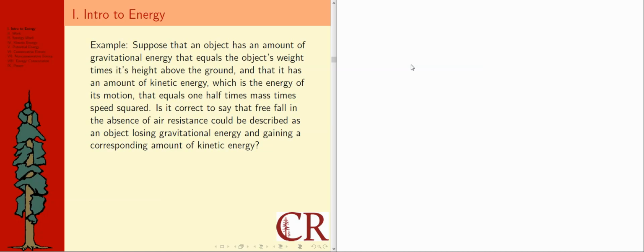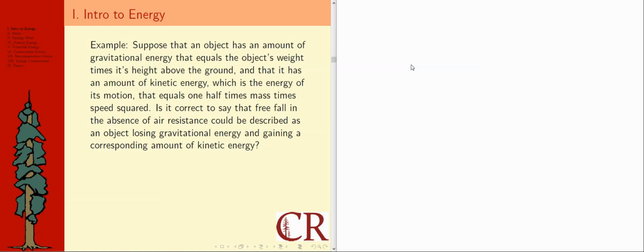Suppose that an object has an amount of gravitational energy that equals the object's weight times its height above the ground, and that it has an amount of kinetic energy, which is the energy of its motion, that equals 1/2 times mass times speed squared. Is it correct to say that free fall in the absence of air resistance could be described as an object losing gravitational energy and gaining a corresponding amount of kinetic energy?